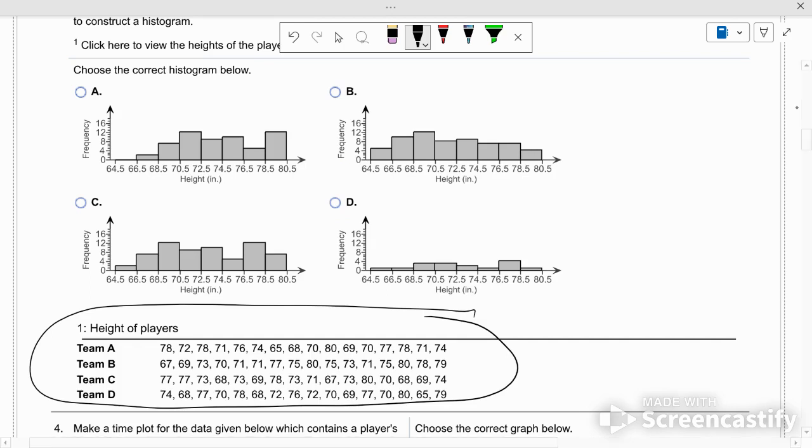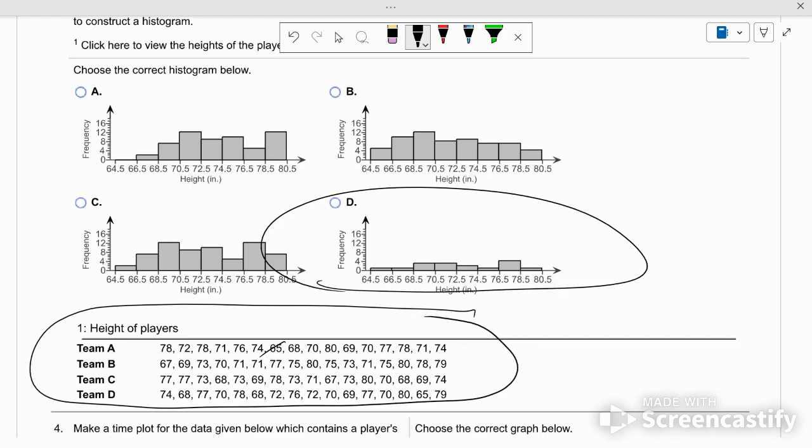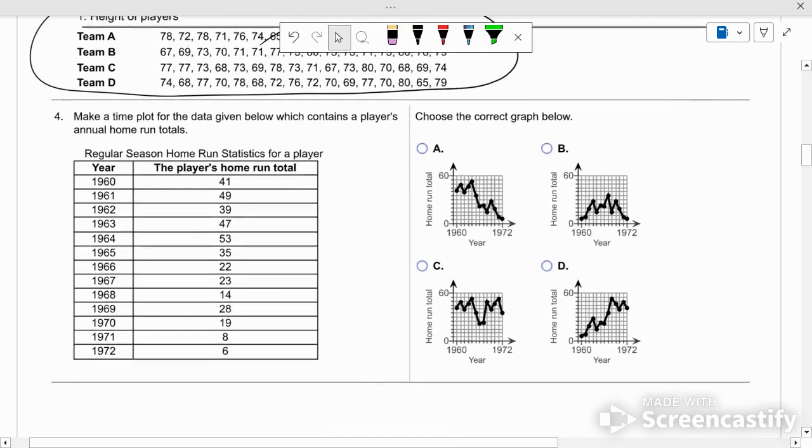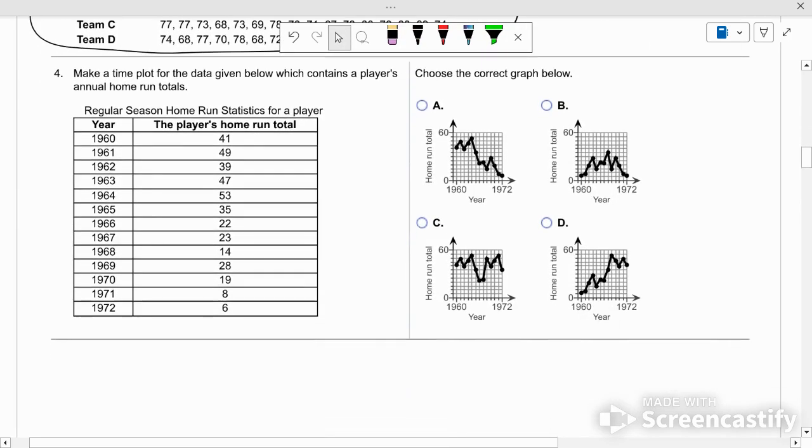So then you have to start with, okay, how many were in the 64.5 to 66.5, and then you go through here and count how many of them were in there. Well, there's 1 there. So the first one is just a 1. So then after you do a couple, you can figure out choice D. Okay. That one's not so important.